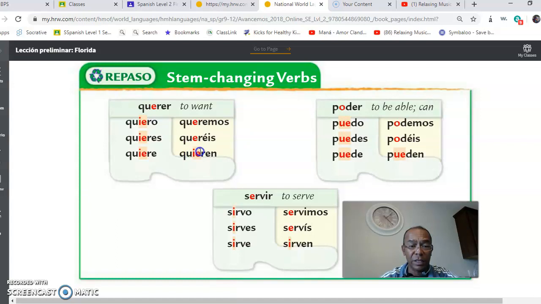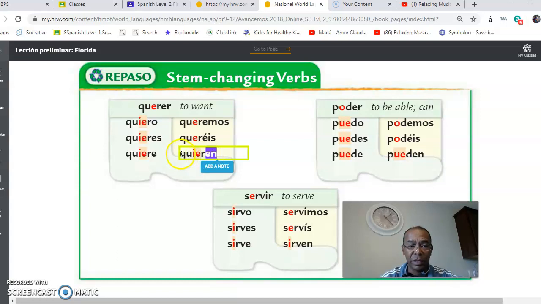As you can see, the change is right there. Okay? The I is added. And you still conjugate the verb based on who's doing the action. The ending for ellos, ellas, and ustedes will be EN.